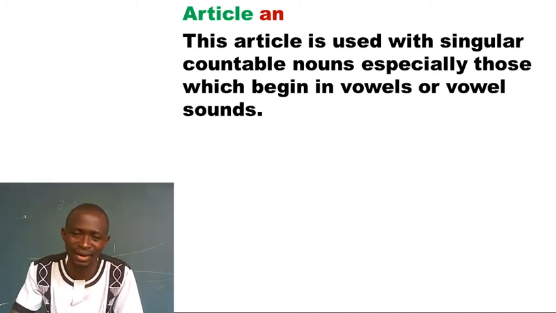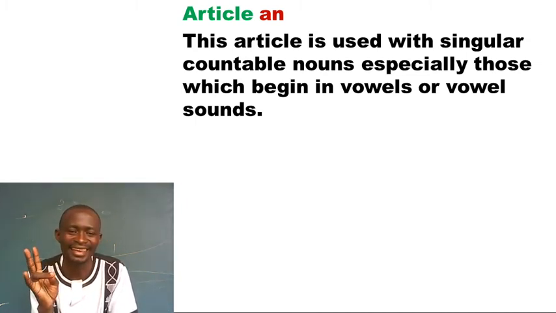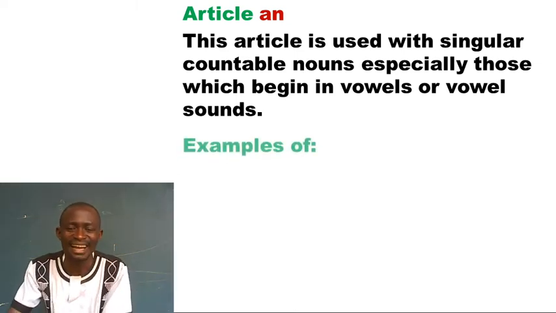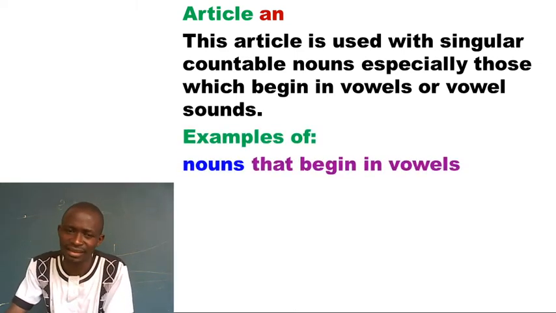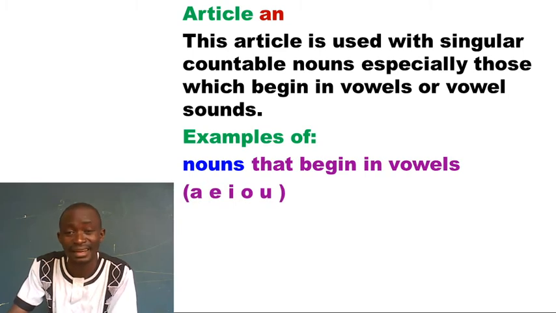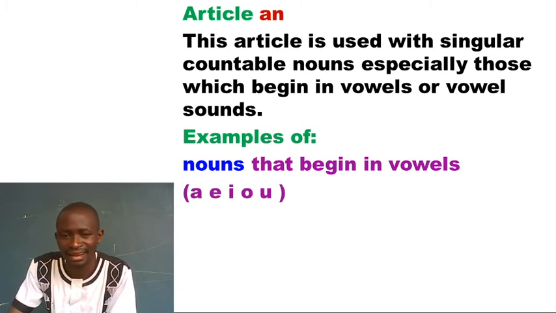When I look at the sound, I refer to A, E, I, O, U. For example, A for apple, E for egg, I for indigo, O for orange, and U for umbrella. Good. Next, I just give the example of what I've been saying. When I say vowel sounds, I refer to these letters. Vowels are referred to these letters.